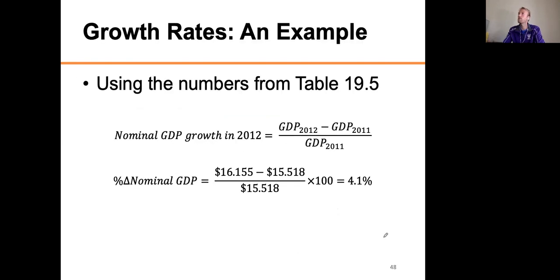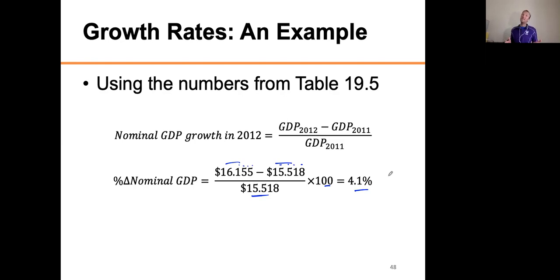All right, so here are the numbers from that table. Hopefully you rewound it and grabbed them. So I did 16.155 trillion minus 15.518 trillion. That's the nominal GDP in 2012 minus the nominal GDP in 2011, divided by the nominal GDP in 2011, times 100. I got 4.1%. So the GDP grew from 2011 to 2012 by 4.1%.